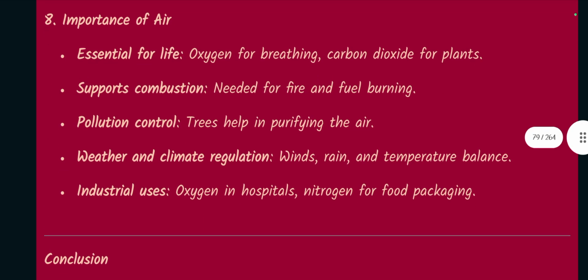Importance of air. Essential for life. Oxygen for breathing, carbon dioxide for plants. Supports combustion, needed for fire and fuel burning. Pollution control. Trees help in purifying the air. Weather and climate regulation. Winds, rain, and temperature balance. Industrial uses. Oxygen in hospitals, nitrogen for food packaging.